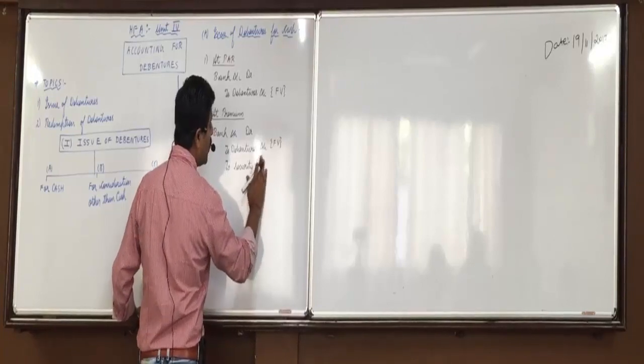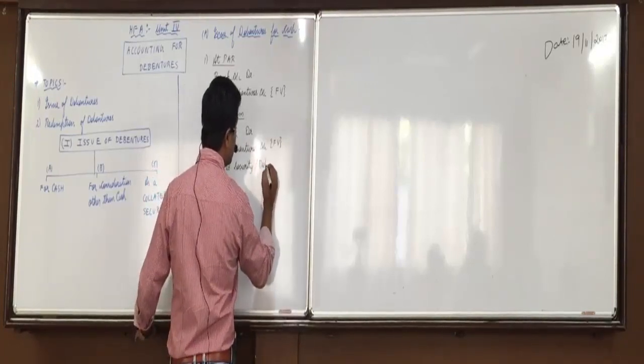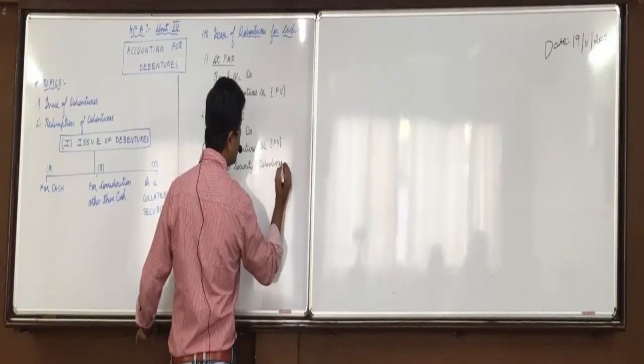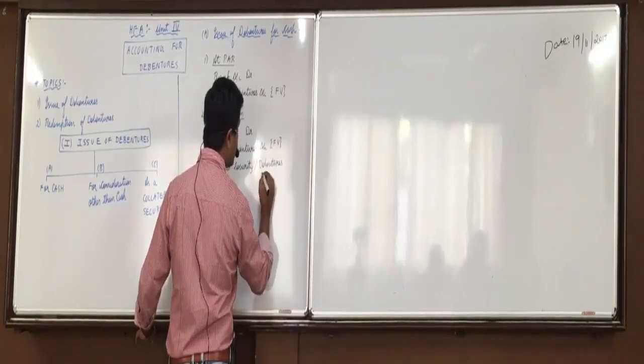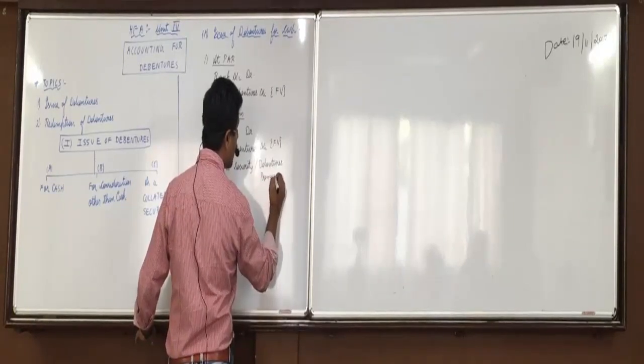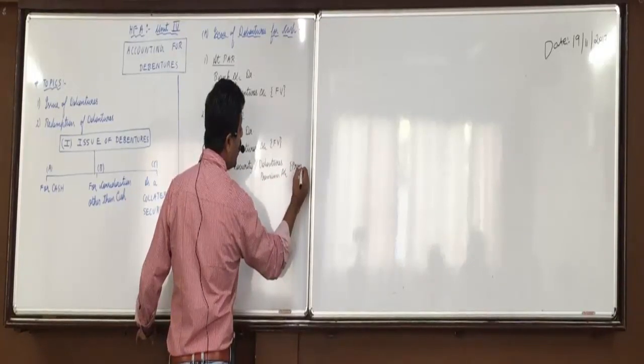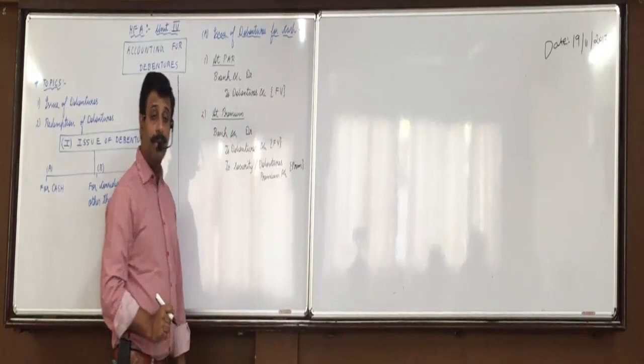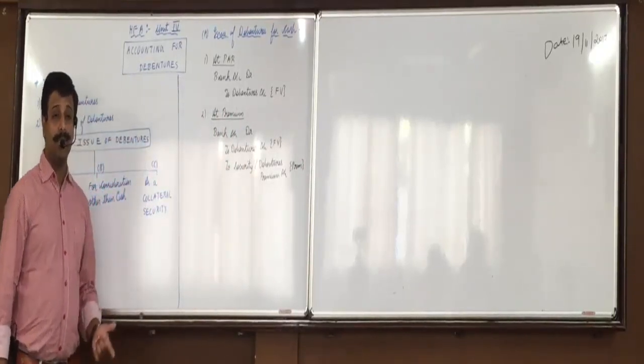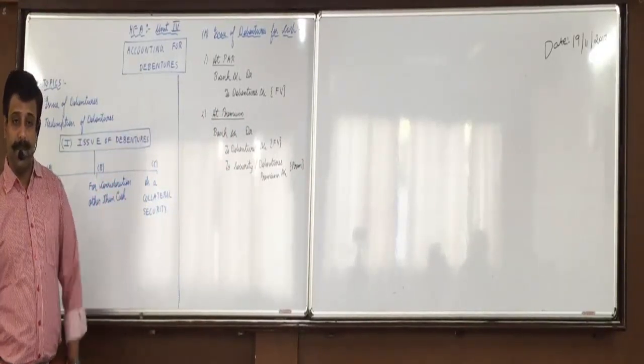Either you can call it securities premium or you can call it debentures premium account. And this will be with the amount of premium. So quite obvious, bank will be with what amount? Total issue price, face value plus premium.